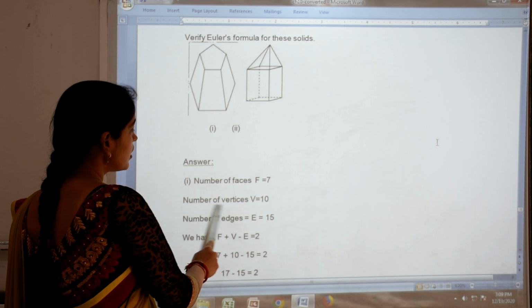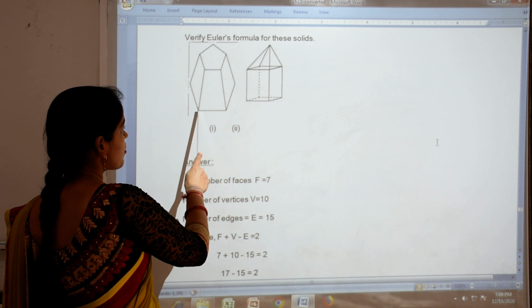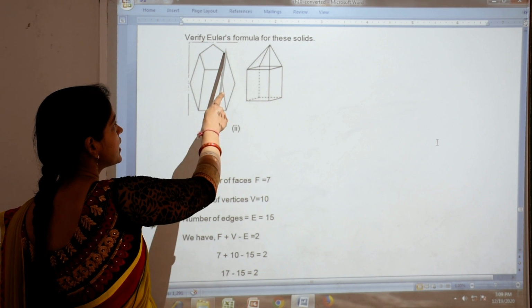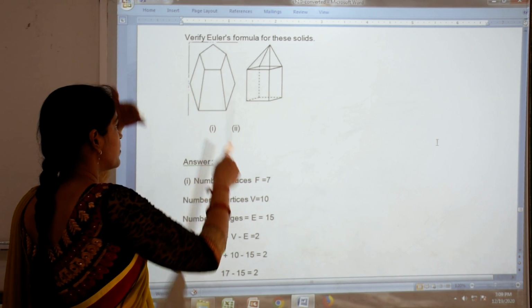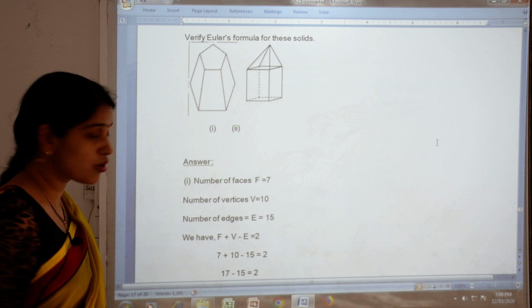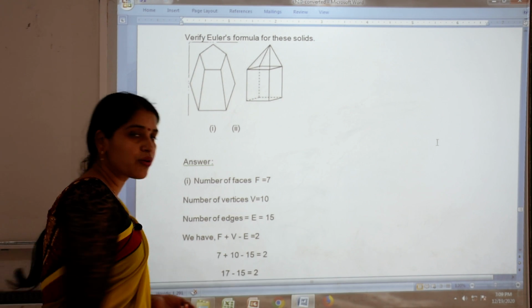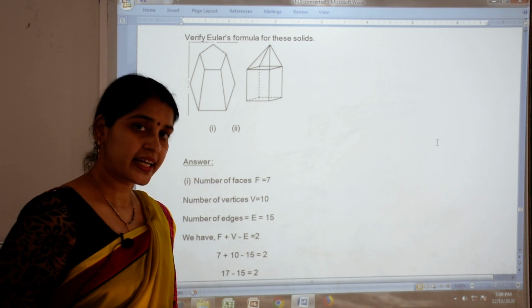Then the number of vertices. Vertices means you have to count the corner points. So you have to count all these corner points, and the one at the back side also. So the total number of vertices is 10.